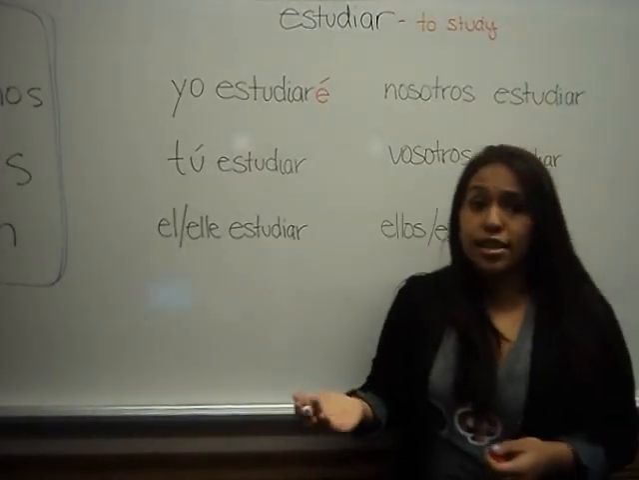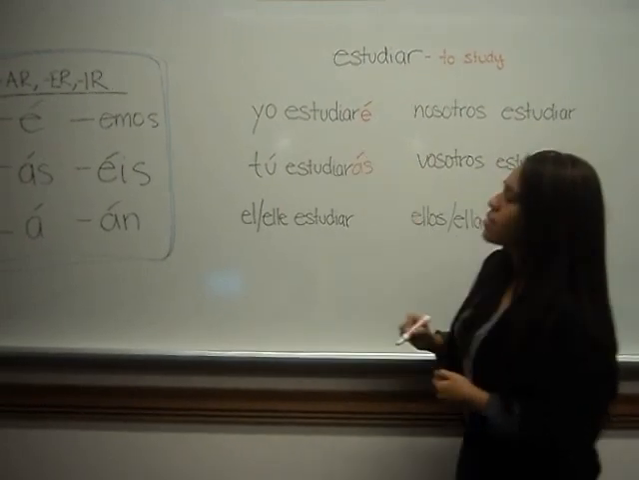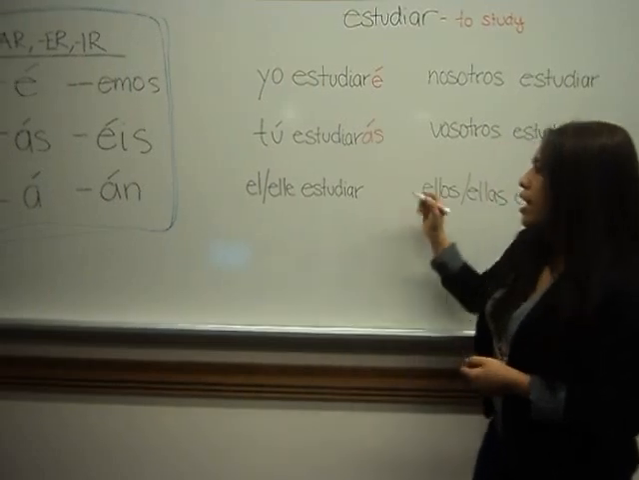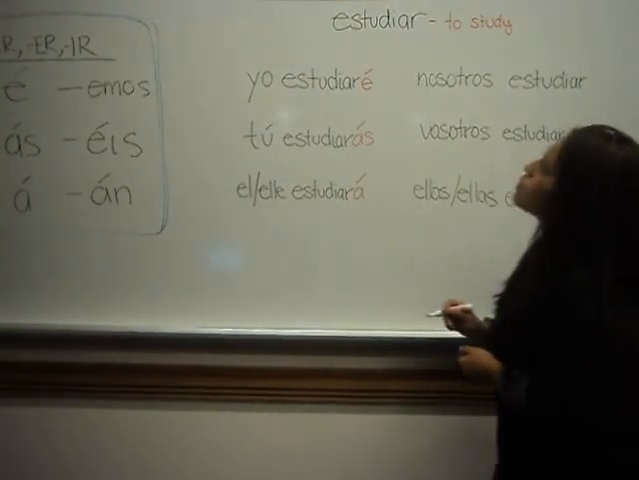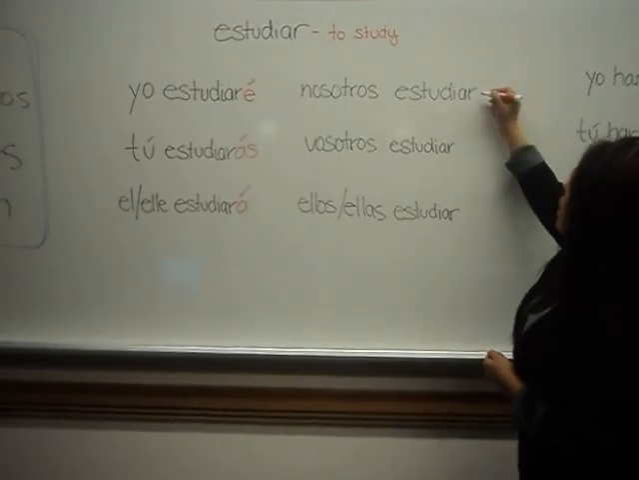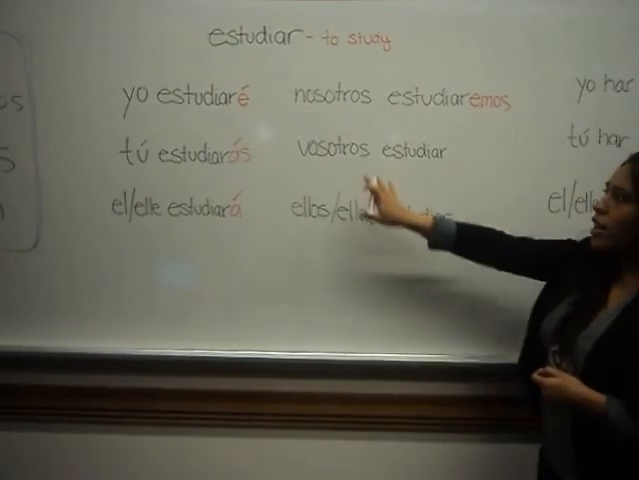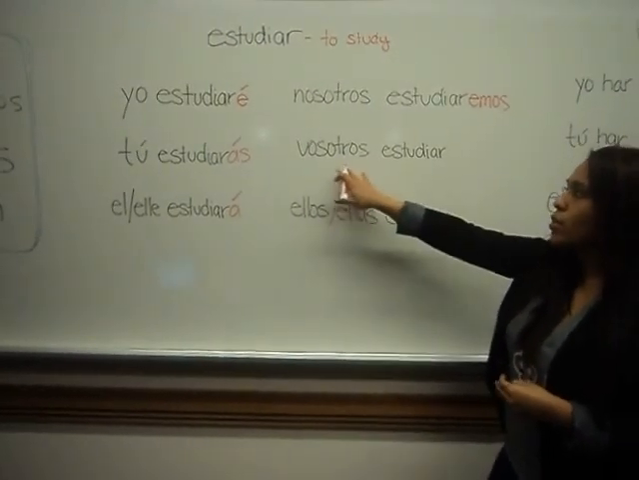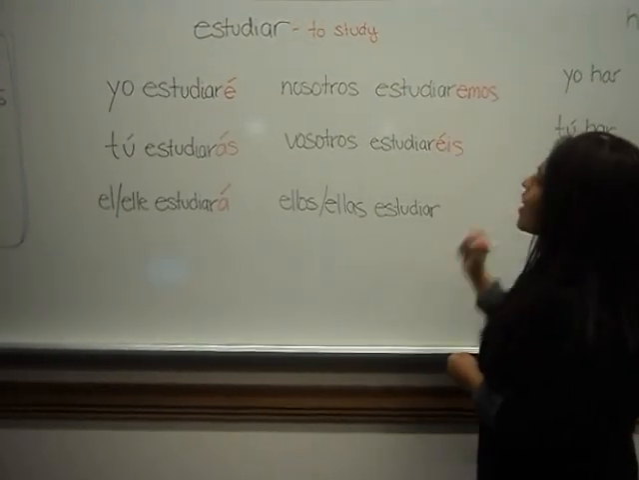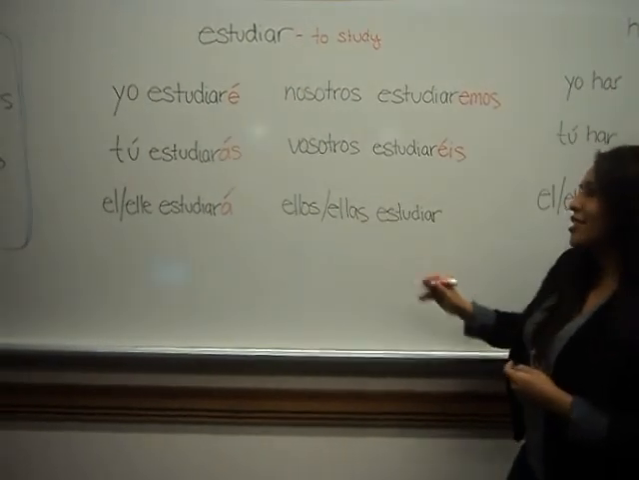To say you will study, we would say tú estudiarás. To say he or she will study, we will say él o ella estudiará. To say we will study, we would say nosotros estudiaremos. To say, in Spain, you guys, we would say vosotros estudiaréis. And to say they will study, we will say ellos o ellas estudiarán.